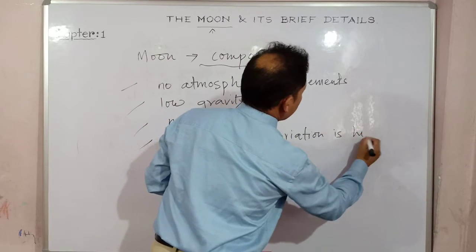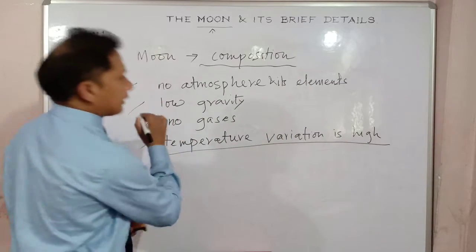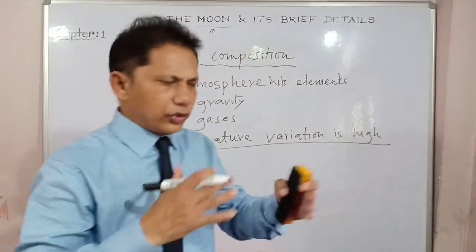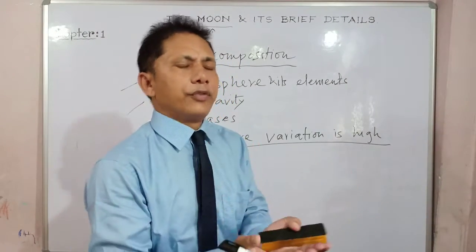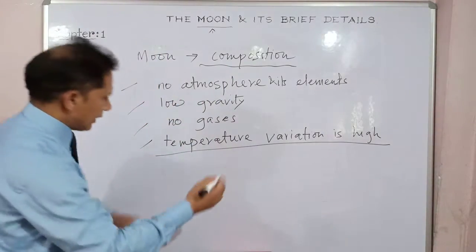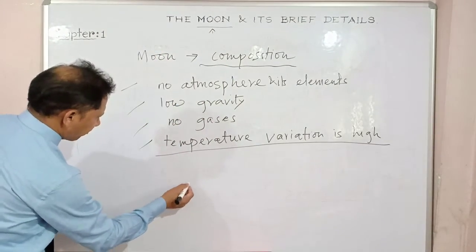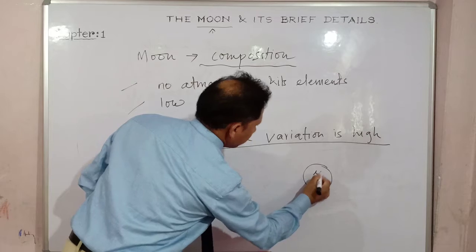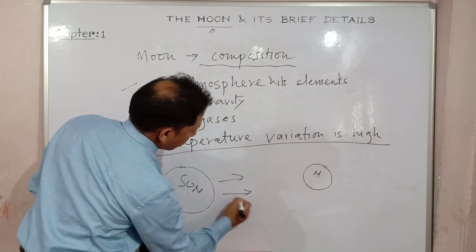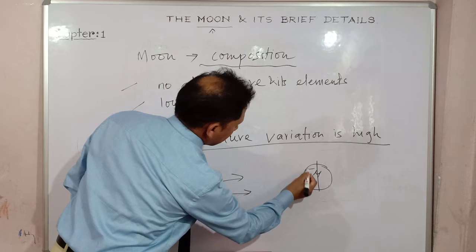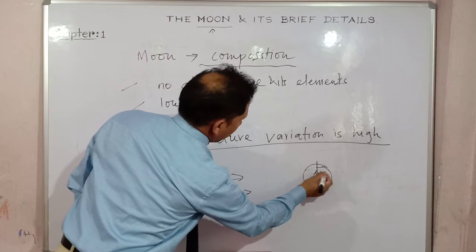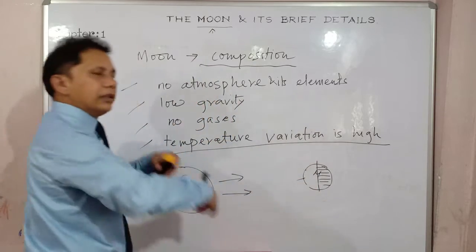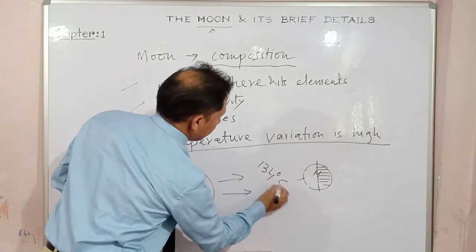The variation is high, you can see. Now the temperature variation is high. The fluctuation range of temperature is very high within the surface of the moon. Why? As I have said, if you consider this is the sun, and somewhere in space it is the moon, what will happen? Suppose this portion is receiving the sun rays, and this is the darker side of the moon. The brighter side, the temperature will be abruptly high, maybe 134 degrees Celsius.